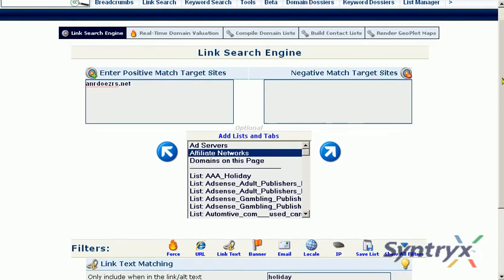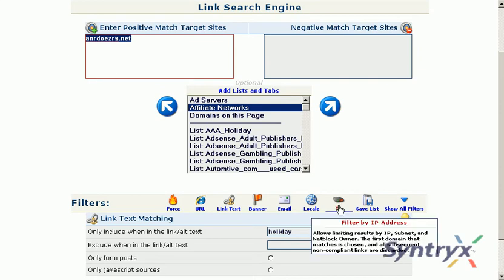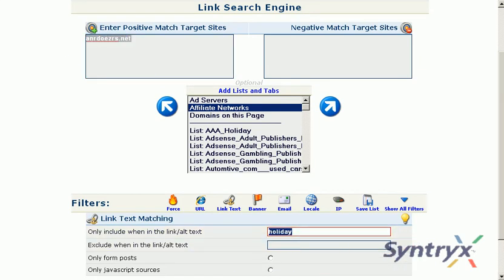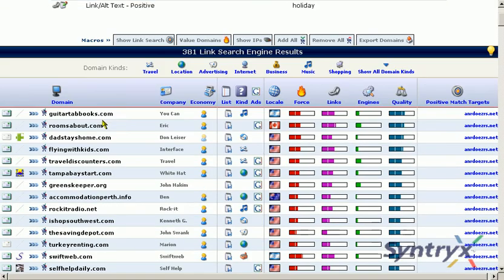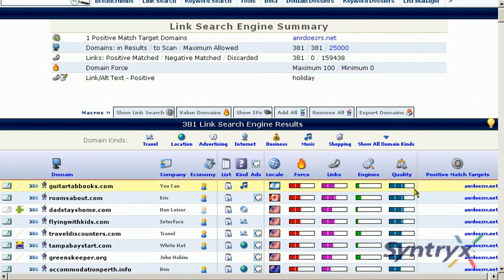Alright, so we've used the link search engine to search for links to this popular third-party affiliate network domain that contain the text holiday. And when we look at the results, we see that Citrix will organize them according to quality, and then we have a lot of different information about each of these domains.